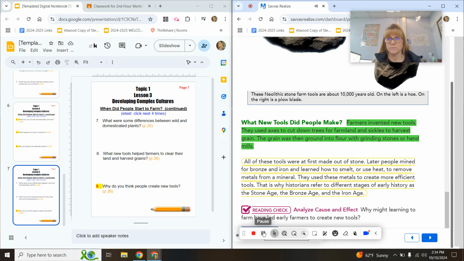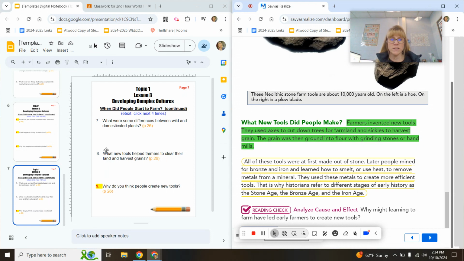What new tools did people make? Farmers invented new tools. They used axes to cut down trees for farmland and sickles to harvest grain. The grain was then ground into flour with grinding stones or hand mills.